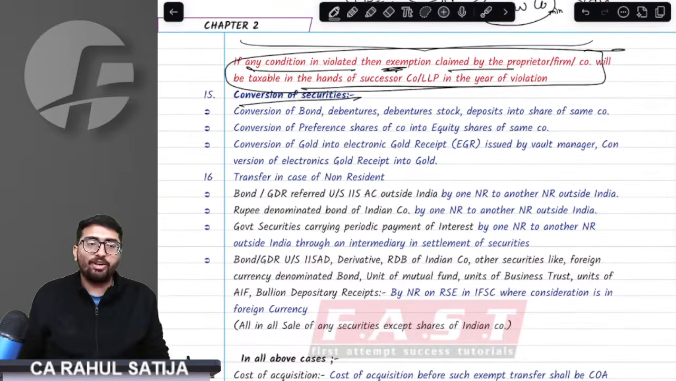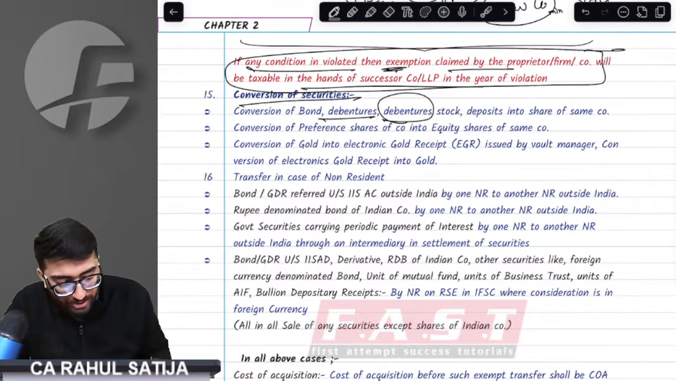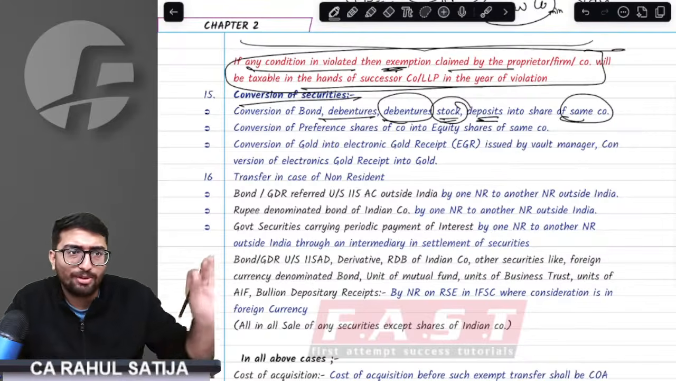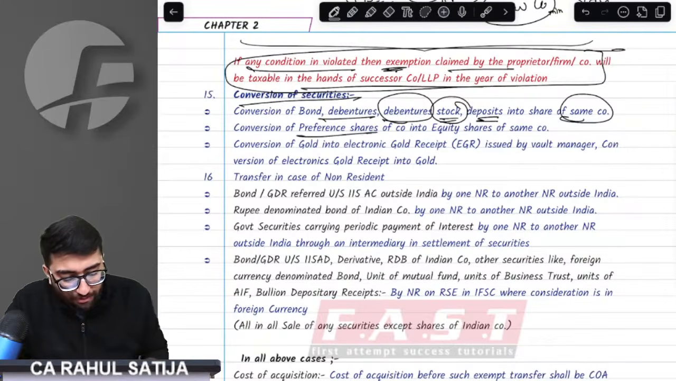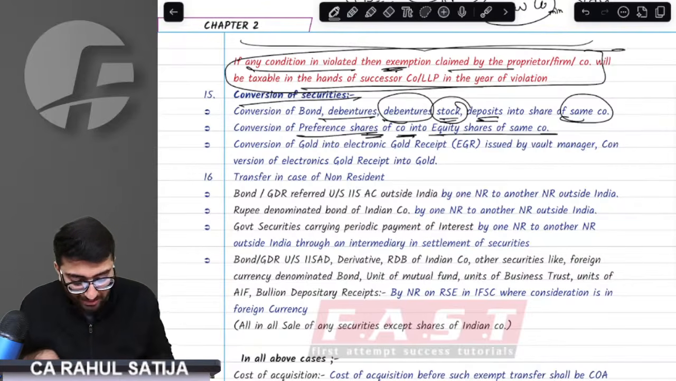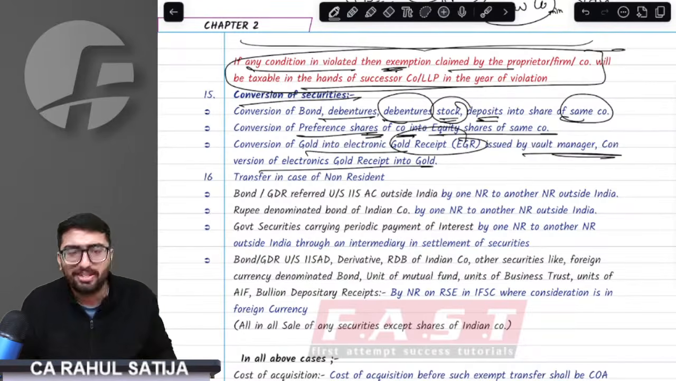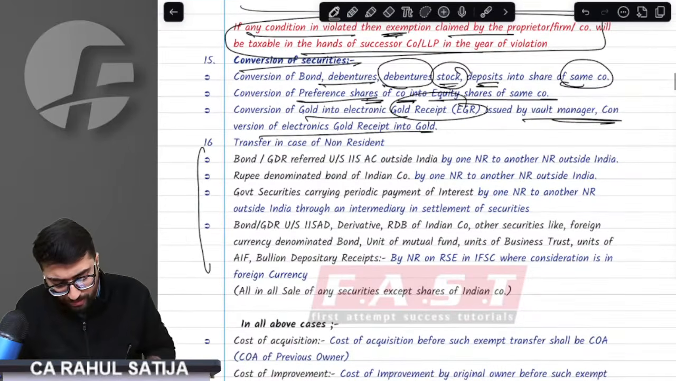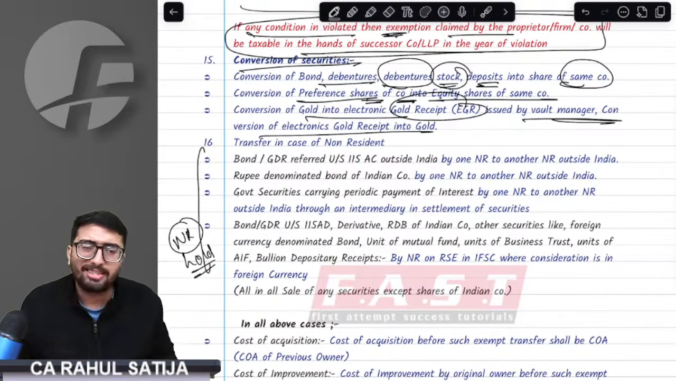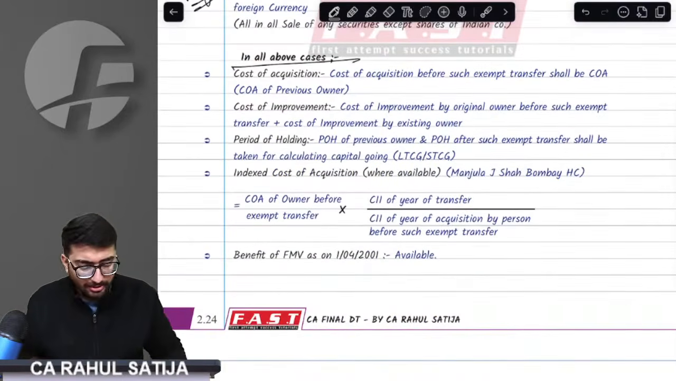Now we have conversion of securities. If you have any bonds or debentures or debenture stock in a company, and they have been converted into shares of the same company, it is an absolutely exempt transfer. If you have preference shares in a company and they have been converted into equity shares of the same company, it is an exempt transfer. If you have physical gold and you are converting it into digital gold, then too it is an exempt transfer. Transactions with respect to non-residents are not to be studied now; these are to be held. When we study non-resident taxation, we will understand every point of it. Understand this thing.